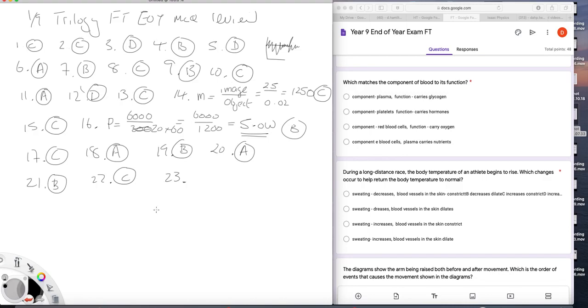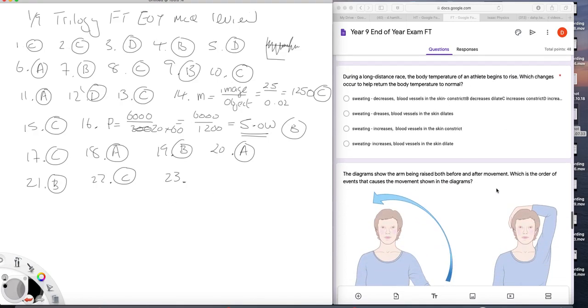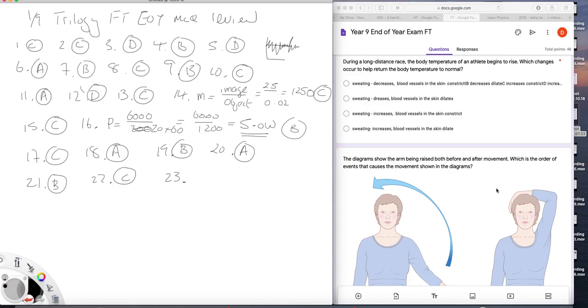23. During a long distance race, the body temperature of an athlete begins to rise. Which changes occur to help return the body temperature to normal? Well, you will sweat more, so that rules out the first two, down to the last two. Blood vessels in the skin constrict or dilate. Well, what you want is the thermal energy in the blood to get dissipated, to get passed away from the body. So you dilate the blood vessels to get more blood flow through the skin on the surface so that you get more heat loss. The answer is D.